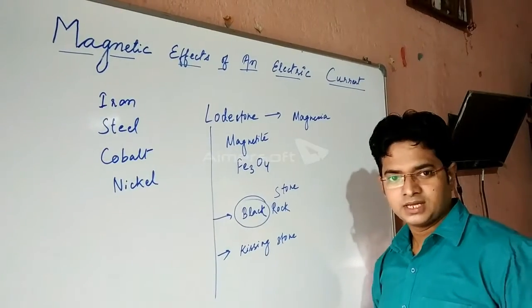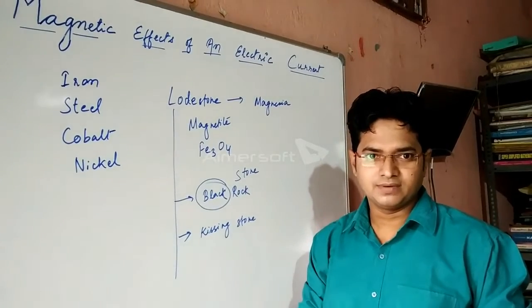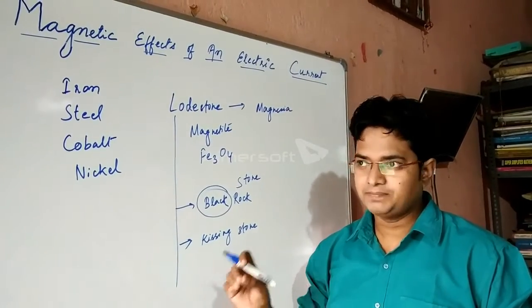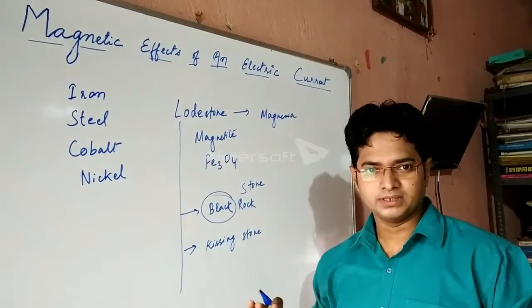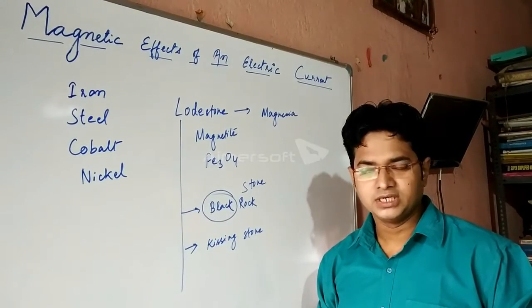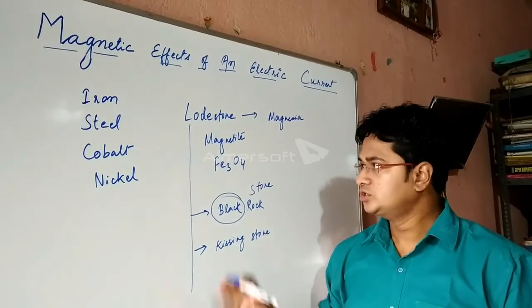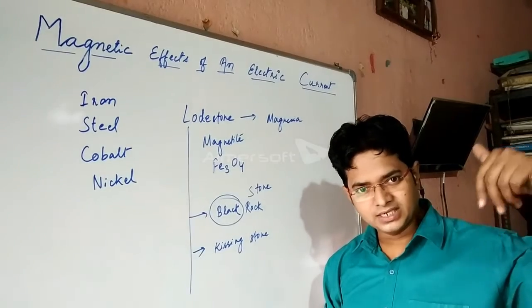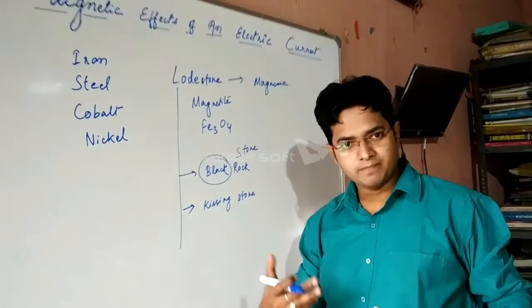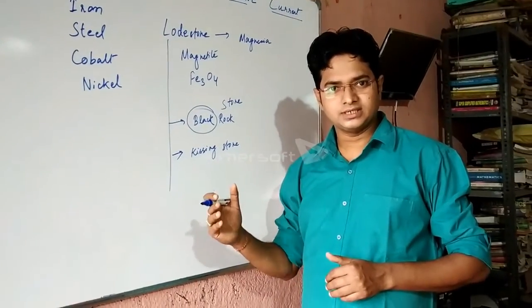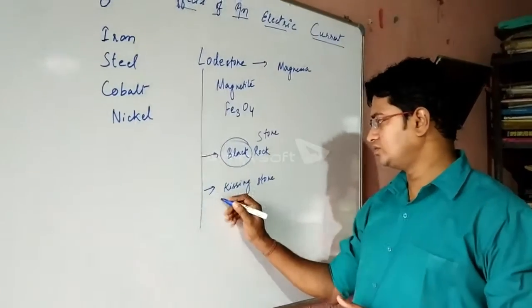Kissing stone. It acted as a torch bearer. If you are lost and someone helps you reach the destination, that person is the torch bearer for you. For trade and commerce, if people went on a sea voyage, all sides there is water, so they were lost about which direction they should go. So they used to carry this stone and hang it freely in air, and it used to give the north-south direction. So they used the map. In this way it helped them reach the destination, where the nearby land is. That's why it is also known as kissing stone.